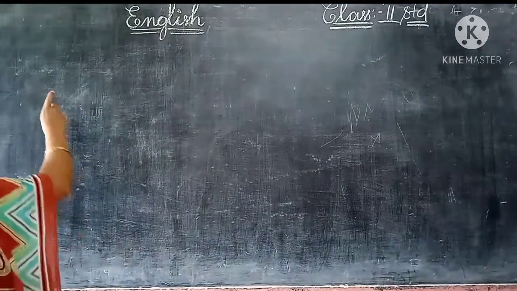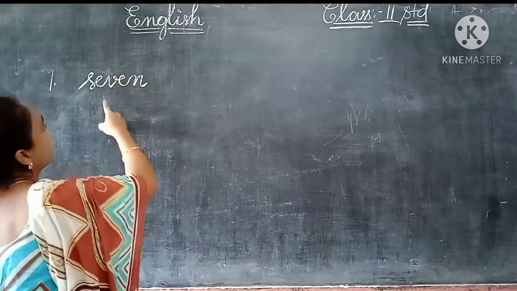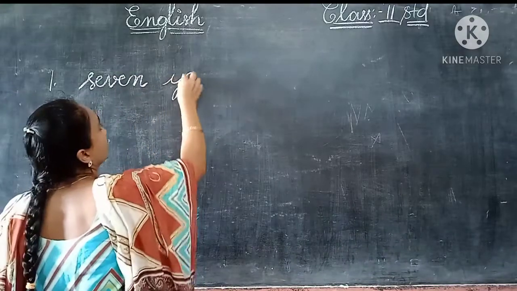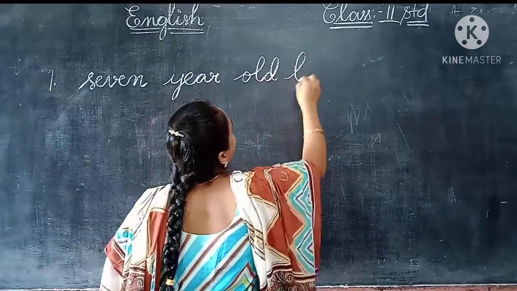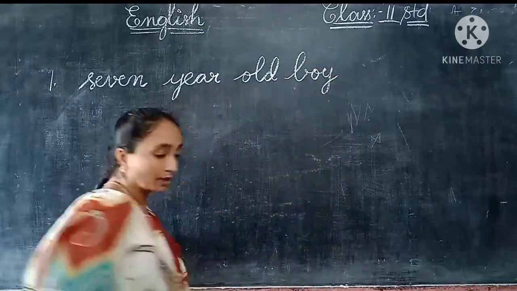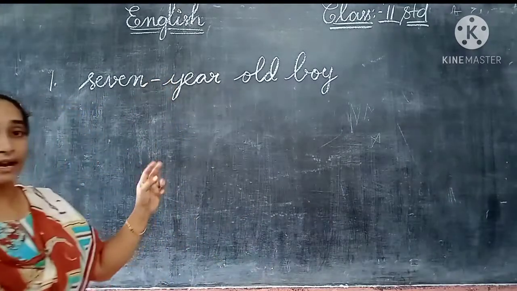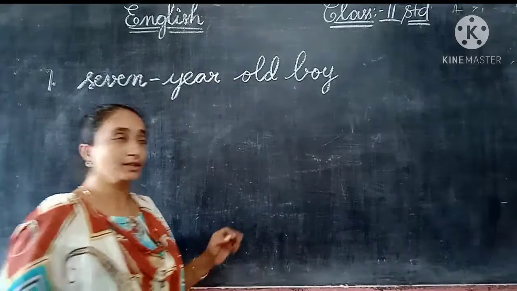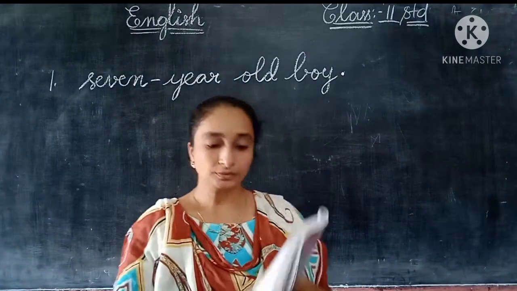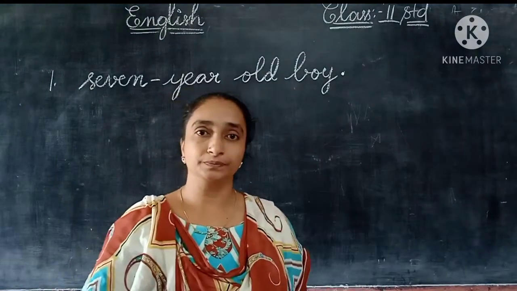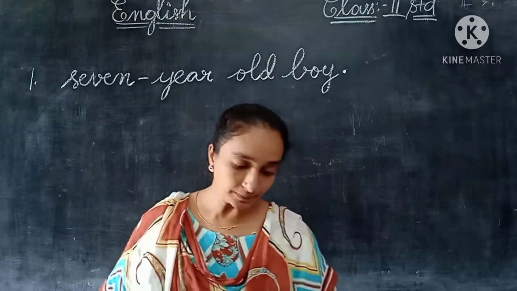So the first answer, children, you can write here: 7-year-old boy. S-E-V-E-N, seven; Y-E-A-R, year; old boy. So Andy was a 7-year-old boy. At the end of the sentence you can put a full stop here, children. So here you can complete the first one. Now let us see the second one, children.